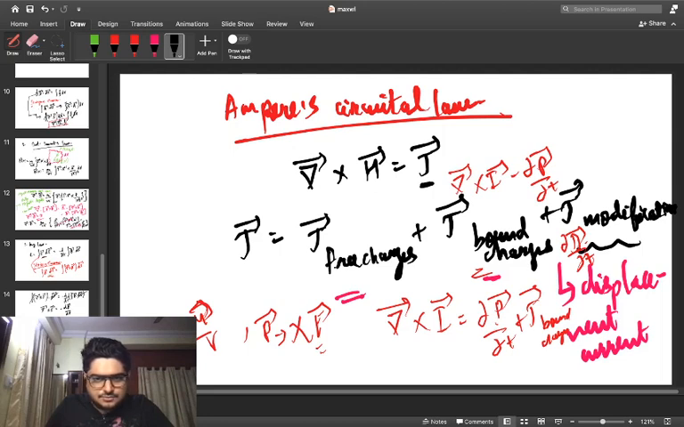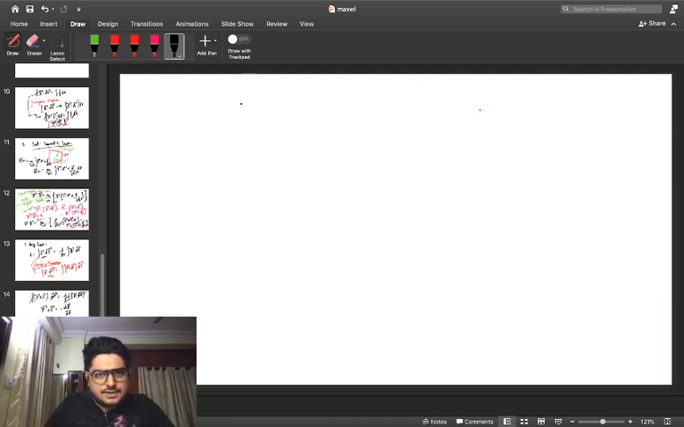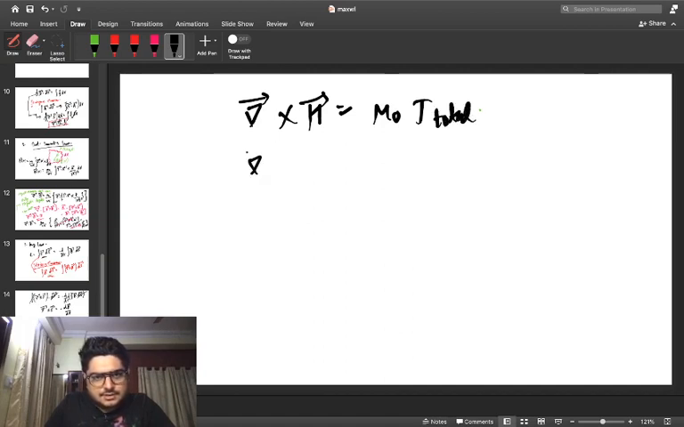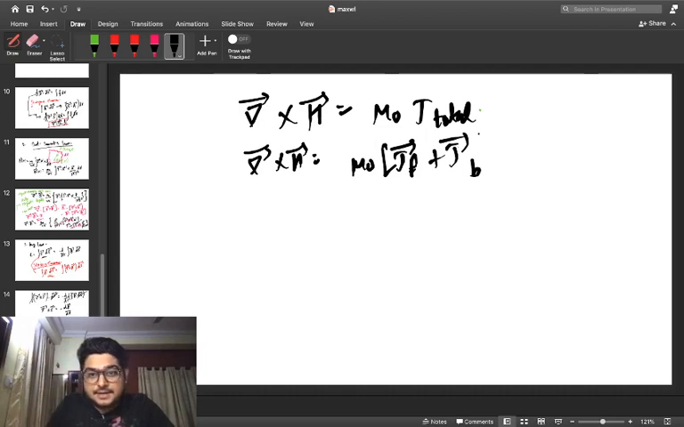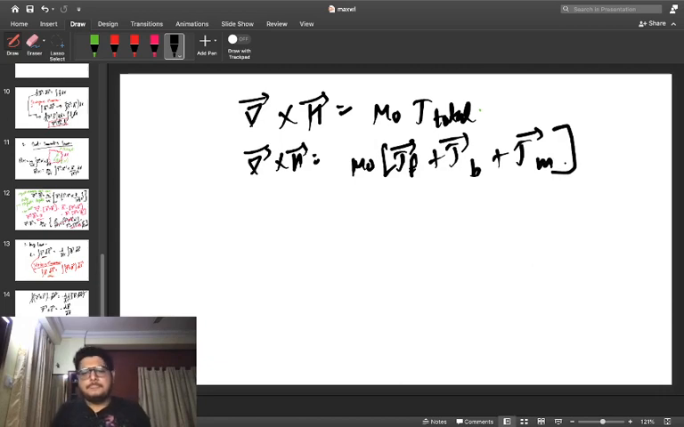So now let's try to make the situation much easier. So what are we going to do? Let's try to use Ampere's law, where we have del cross H equal to mu naught into J total. We have to write it down. So this expression is going to be written as del cross H equals mu naught times J free, referred to as J subscript F, plus J bound charges, which I would write as J subscript B, plus J subscript M, which denotes the modified current density expression.